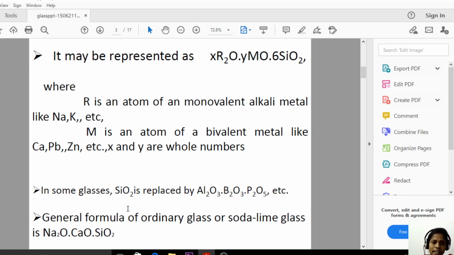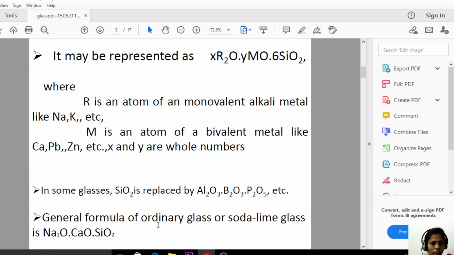In some glasses, SiO2 is replaced by Al2O3, B2O3, P2O5, etc. That means in place of silica, we have aluminium oxide, boron oxide and phosphorus pentoxide in some other glasses.